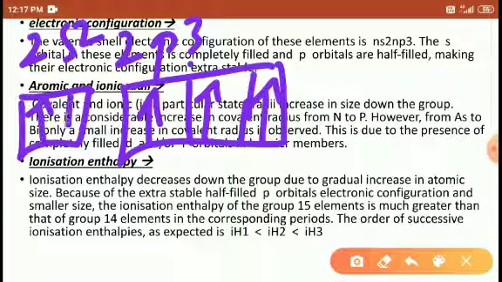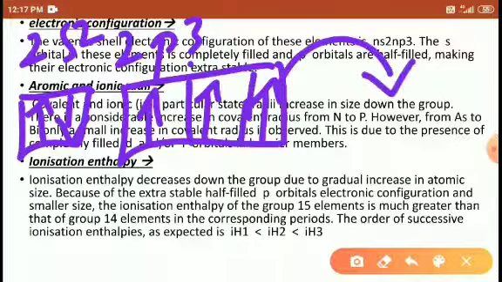Removal of this electron requires 1 kilojoule per mole of energy, because this electron is away from the nucleus.